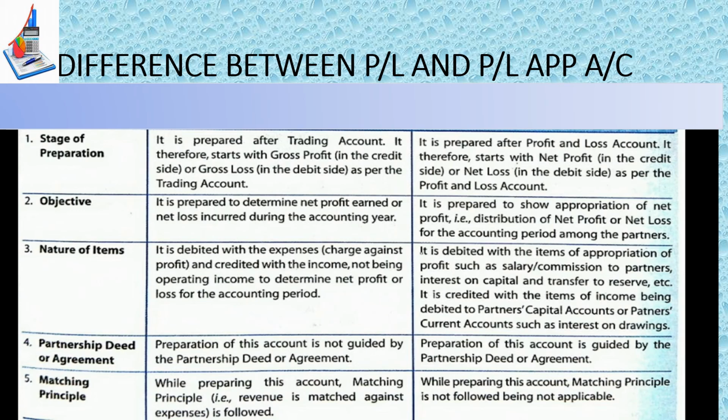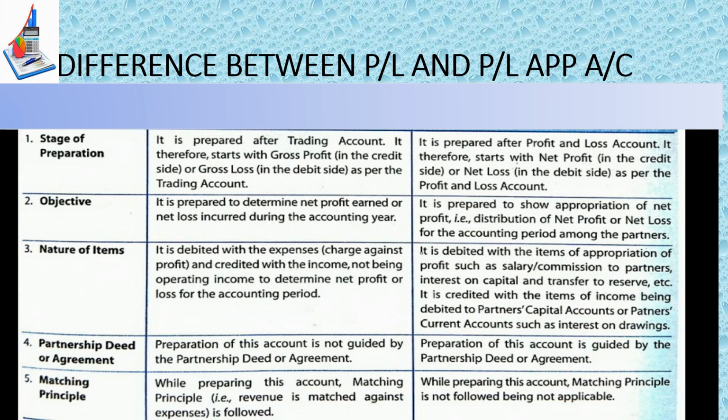But why do we make the PL appropriation account? To show how we are appropriating or distributing the net profit or net loss of our company. Normally, remember, PL appropriation is made only if your company is showing a net profit. If there is a net loss, we don't make a profit and loss appropriation account. We make only a profit and loss account. But there are one or two exceptions which I'll tell you during the sums.